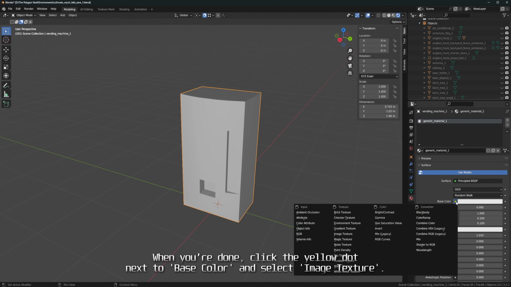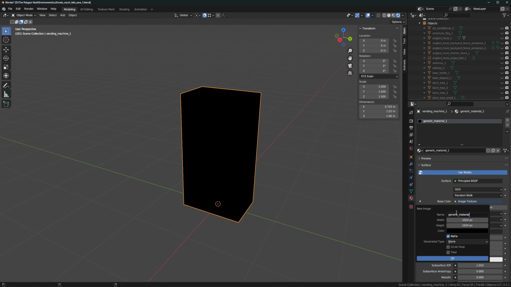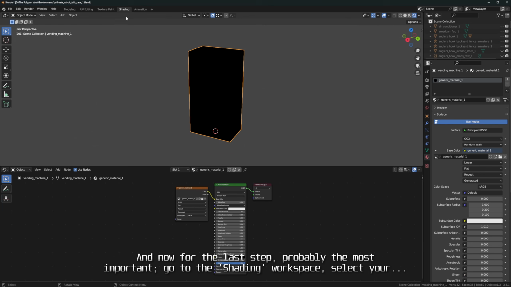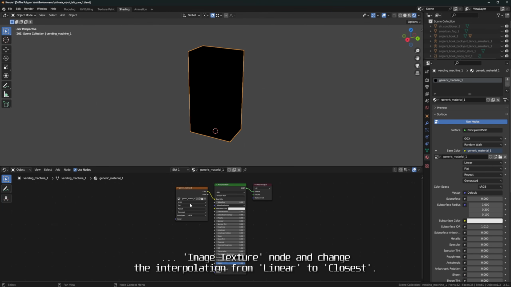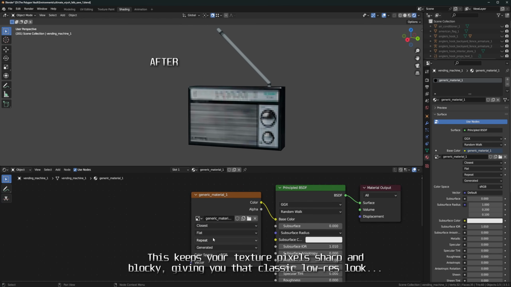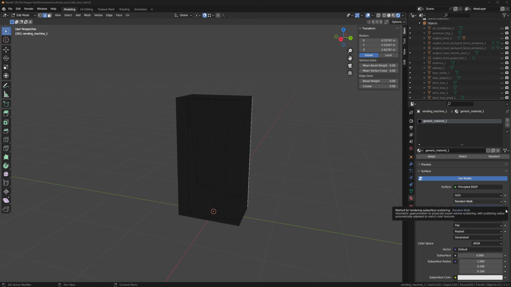When you're done, click the yellow dot next to base color and select image texture. Again, name it anything you want, and give it that classic 256 by 256 resolution. And now for the last step, probably the most important, go to the shading workspace, select your image texture node and change the interpolation from linear to closest. This keeps your texture pixels sharp and blocky, giving you that classic low-res look instead of smooth modern shading.